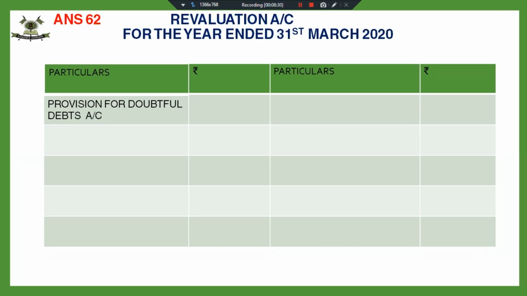I'm taking the next adjustment first. Provision for doubtful debts was to be made equal to 5% of debtors. That means I require 15,000, but I had only 10,000. That means I require 5,000 more provision. And since it is an increase in the liability, that is being recorded on the revaluation account, debit side. Then there is a claim of 6,000 on account of workmen compensation. Since there is no workmen compensation reserve, the whole of the compensation claim outstanding is to be made through revaluation account.